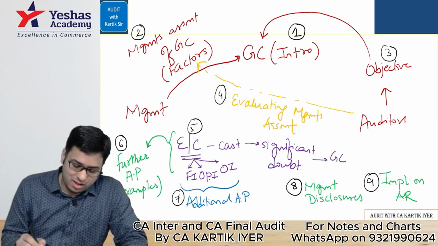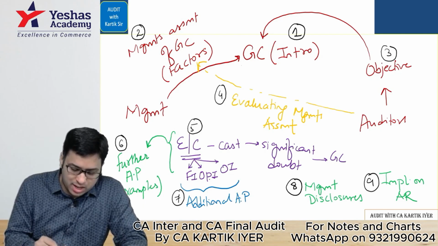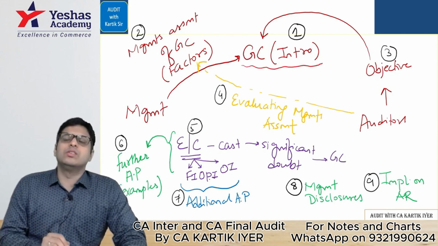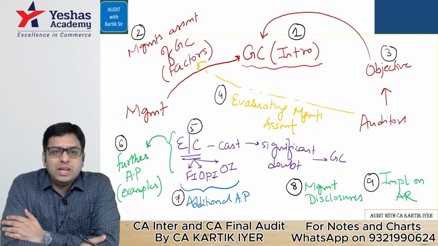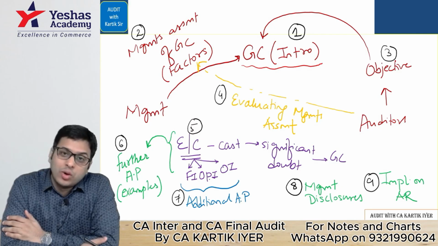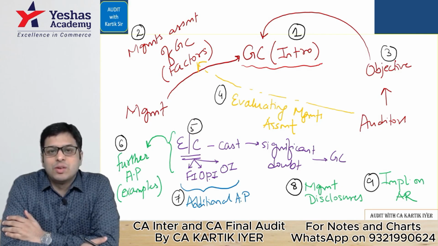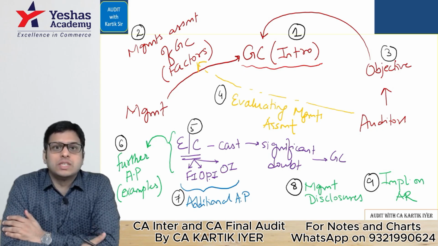First is going concern as an introduction, which I had taught you all in the class, and I had told you why going concern is so important. Because normally the balance sheet of the company will be made on normal cost basis, correct? But if the company is not a going concern, in that case, it will be made on NRV basis, net realizable value basis. You understand the magnitude with which the figures will change.